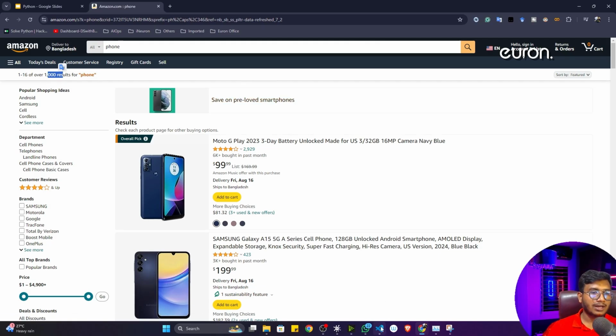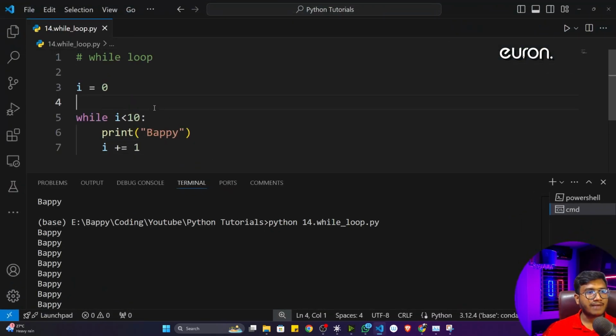Now let's get back to our code editor. Now see, I have written one program. I think you remember this particular program. This program will print my name 10 times. Now if you want to visualize this program, and see how this value is getting updated, how it is printing, that means how my code is executing, how this loop is running.